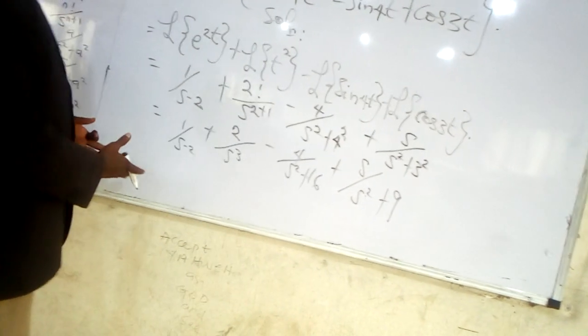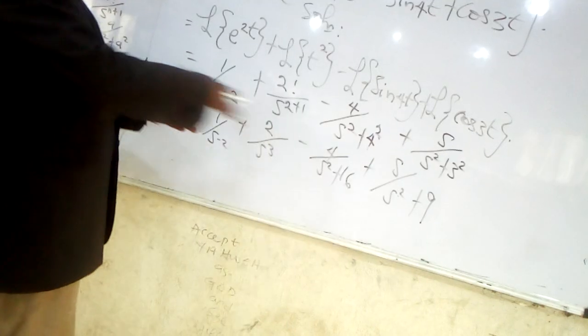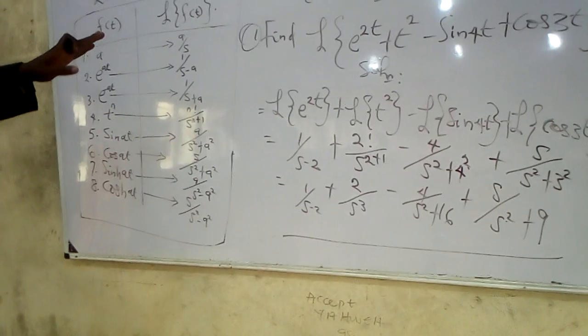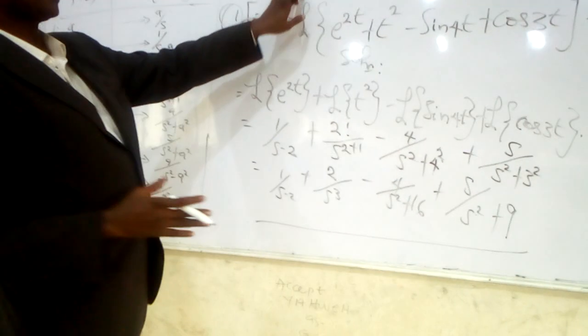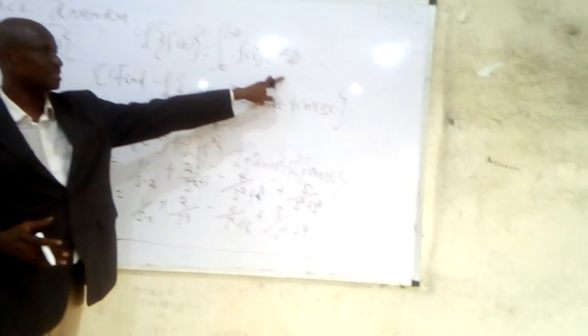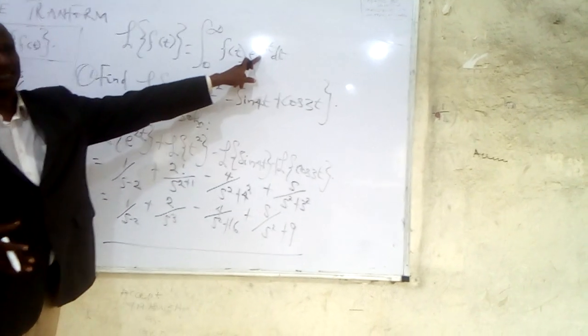You can also find the LCM and simplify further. But if you leave it at this point, this gives you a full mark in Laplace transformation. Take note of the Laplace table and take note of the work we have just done, and that the general condition for Laplace transformation is the integral from 0 to infinity of the function of time domain times exponential minus st dt, where s is the Laplace variable itself.